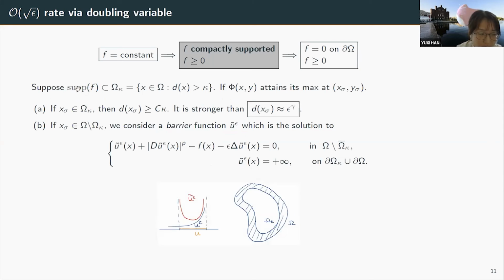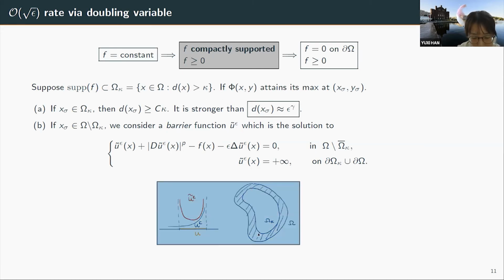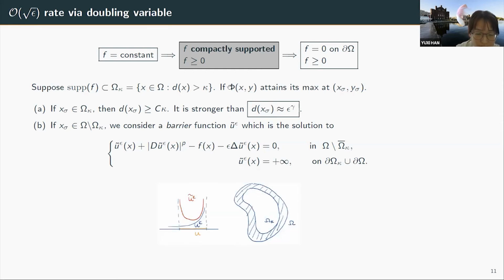Suppose the support of f is inside a domain, which we call omega sub kappa, where it consists of all the points that are distance kappa away from the boundary. So as I drew here, it's a little smaller domain. And we still define our auxiliary function phi as before. And now we can break into two cases about where this x sigma is attained.